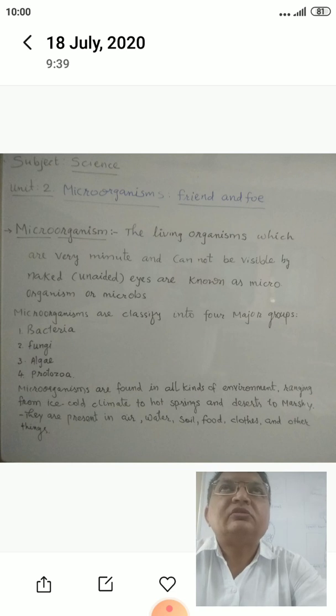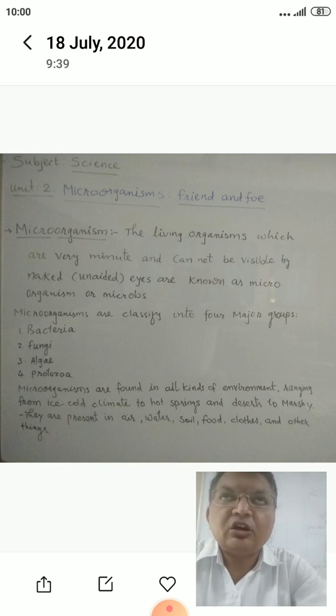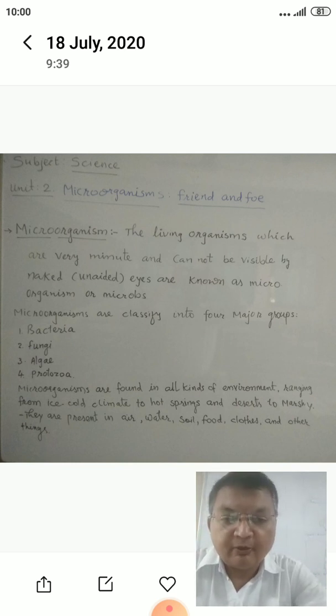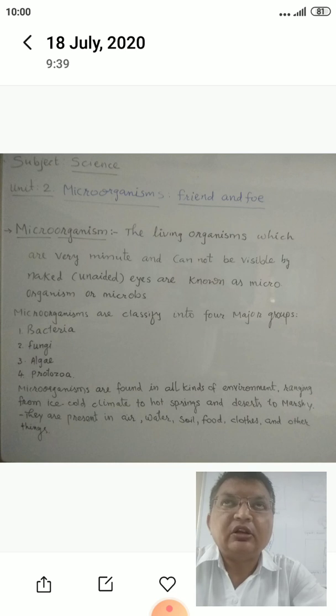Second thing, when your mother is making curd from milk, in this process of making curd, bacteria are helpful to us. Without that it is not possible. Lactobacillus bacteria are involved in the formation of curd.